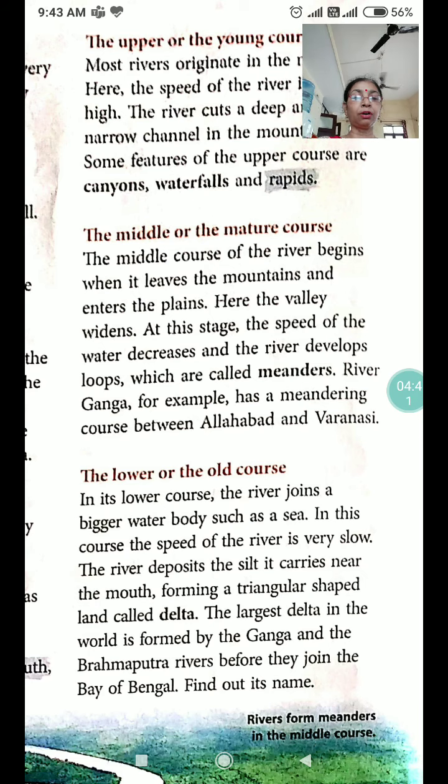The lower and the old course. In its lower course, the river joins a bigger water body, such as a sea. In this course the speed of the river is very slow. The river deposits the silt it carries near the mouth, forming a triangular shaped land called a delta. The largest delta in the world is formed by the Ganga and the Brahmaputra rivers before they join the Bay of Bengal.